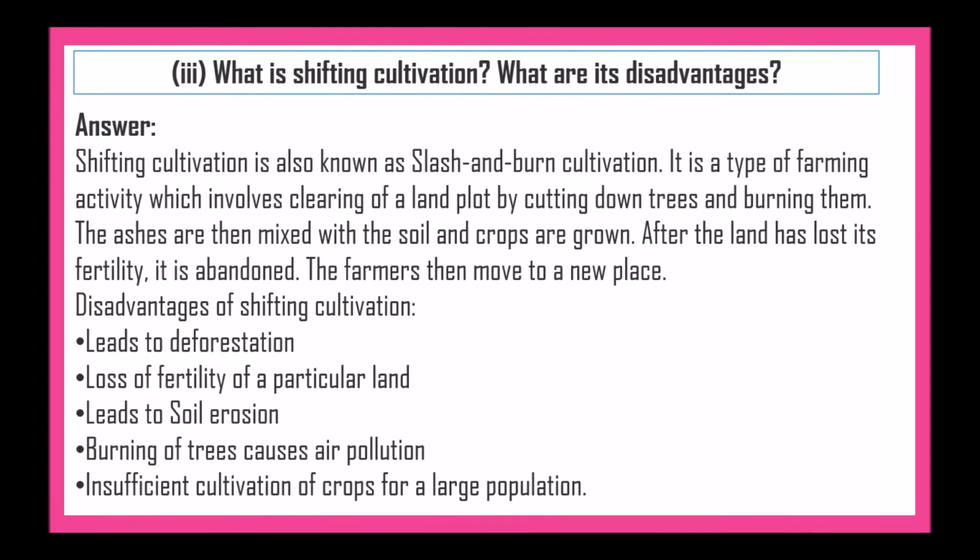The disadvantages of shifting cultivation are that it leads to deforestation, loss of fertility of a particular land, and soil erosion. Burning of trees causes air pollution, and it gives insufficient cultivation of crops for a large population.